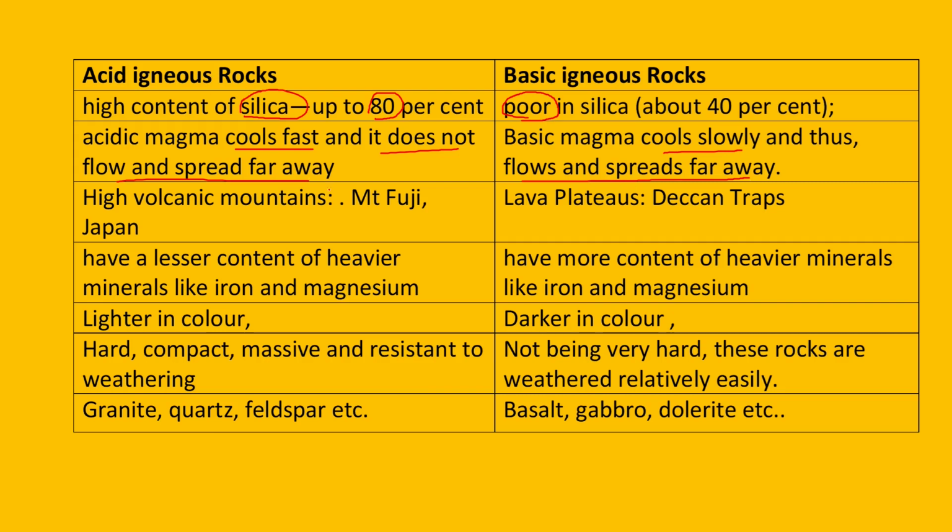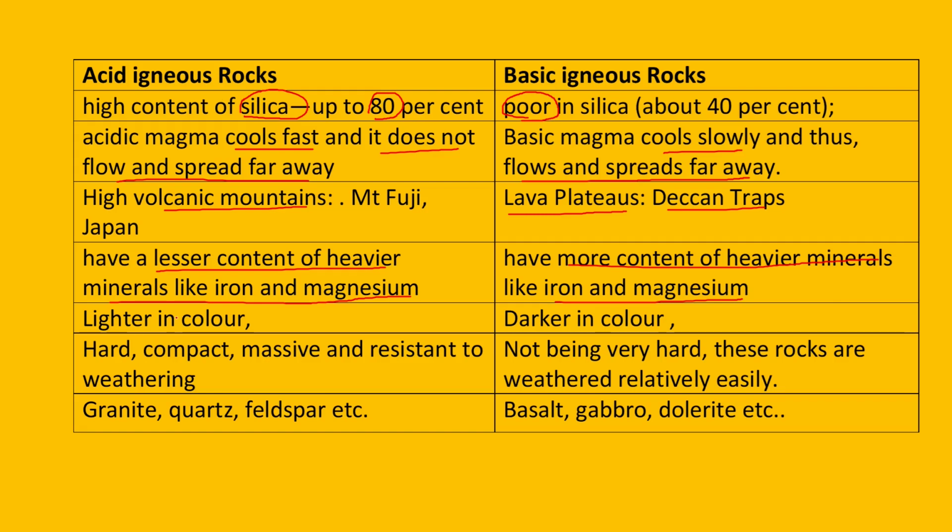Acidic igneous rocks make volcanic mountains, whereas basic igneous rocks make lava plateaus like the Deccan Trap. Acidic igneous rocks have lesser content of heavier minerals like iron and magnesium, whereas basic has more content of heavier minerals like iron and magnesium.